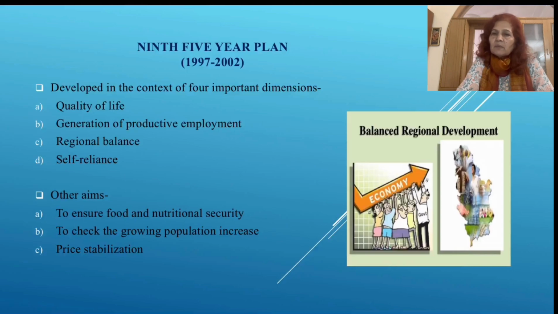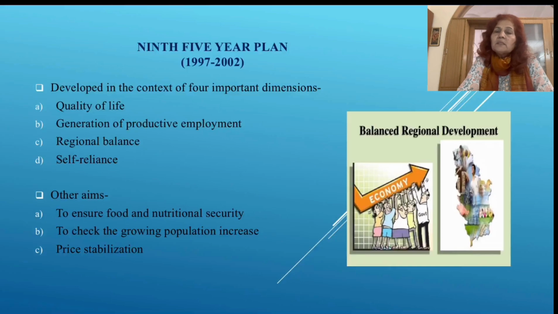If the educational level is proper or higher, or the health facilities are proper, life expectancy of the people will be increased. We will get more human labor. That human labor can be used for enhancement of productivity in agriculture as well as in the industrial sector, and generation of productive employment.